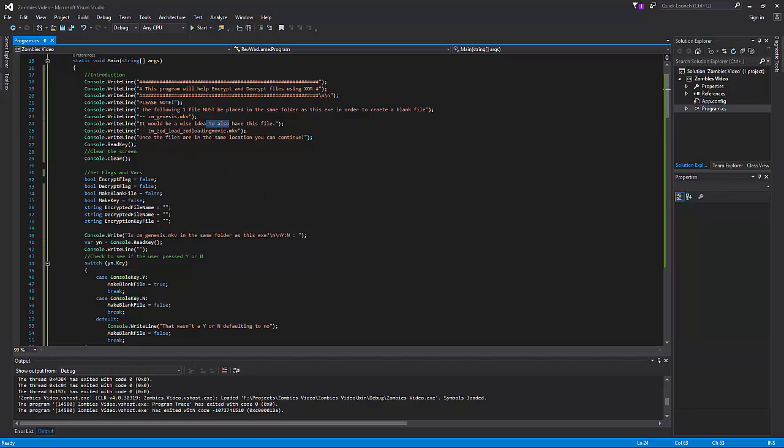It would also be wise to have this file in here as well, which is the Shadows of Evil file. The reason for that is because then obviously you have Genesis, you have Shadows, you can do the stuff with the true files. So if you have Steam and you have Black Ops on PC, or even if you have it without Steam, if you have Black Ops on PC and you have those two files, perfect. Bung this exe in with those files and it'll work fine. Or if you want to make a copy of those files and put them in the same folder as this exe, then that's fine too.